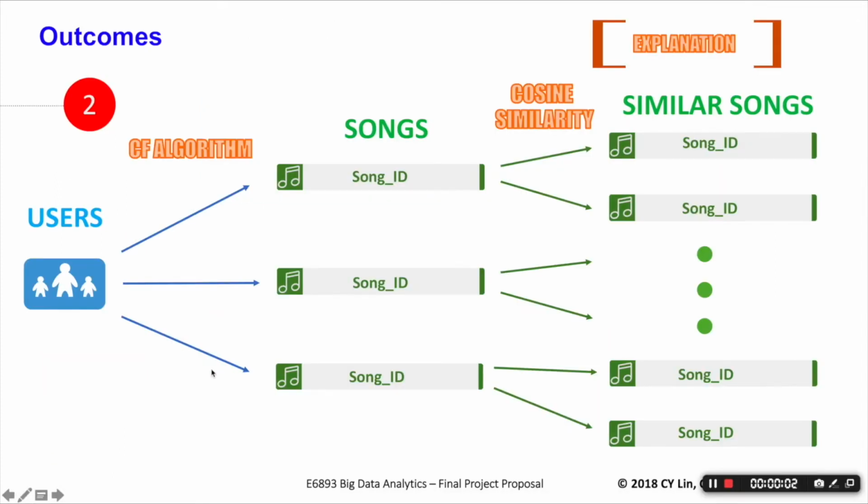So this is the principles and structures of our project. When users log in to our application, they may receive several songs. We recommend them based on the CF algorithms. And when they love and click on some of the songs they may like potentially, we can also recommend them with other similar songs.